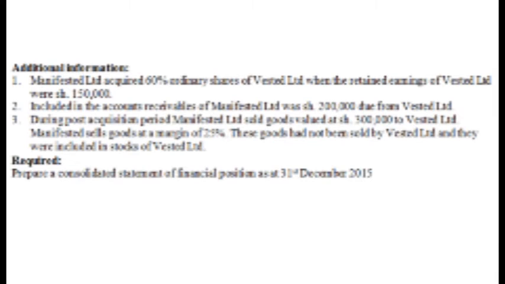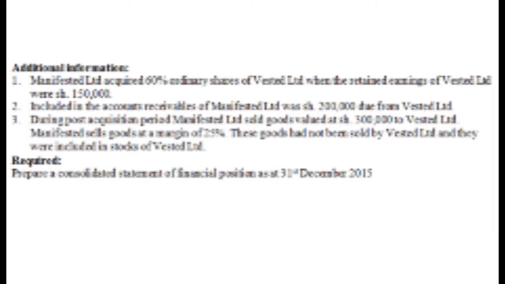Manvested Limited sells goods at a margin of 25%. These goods have not been sold by Vested Limited and they were included in stocks of Vested Limited. Required: prepare the consolidated statement of financial position as of 31st December 2015.